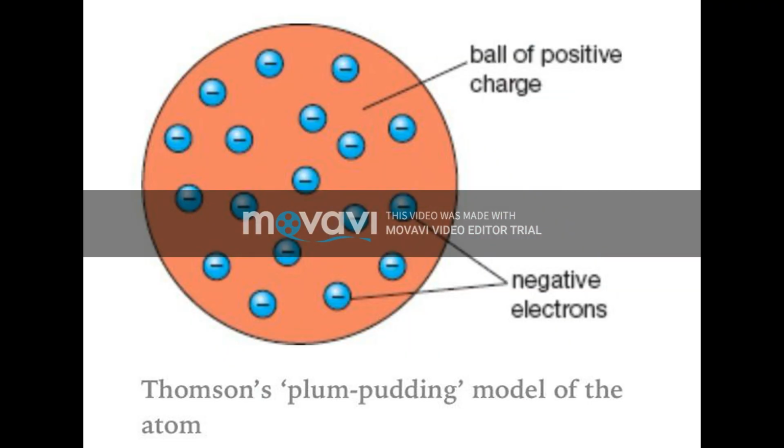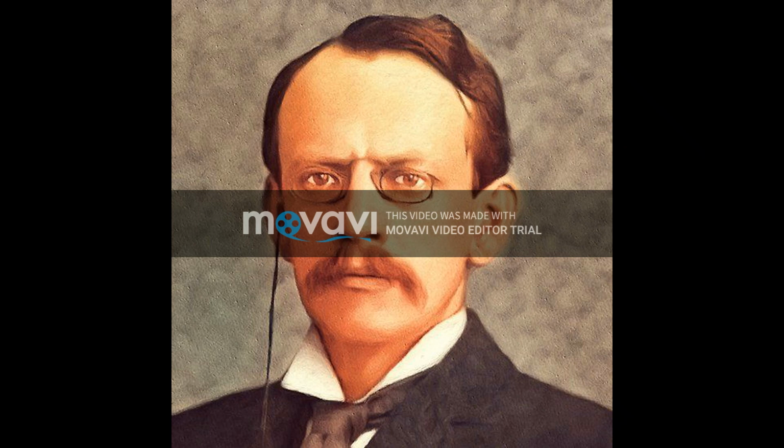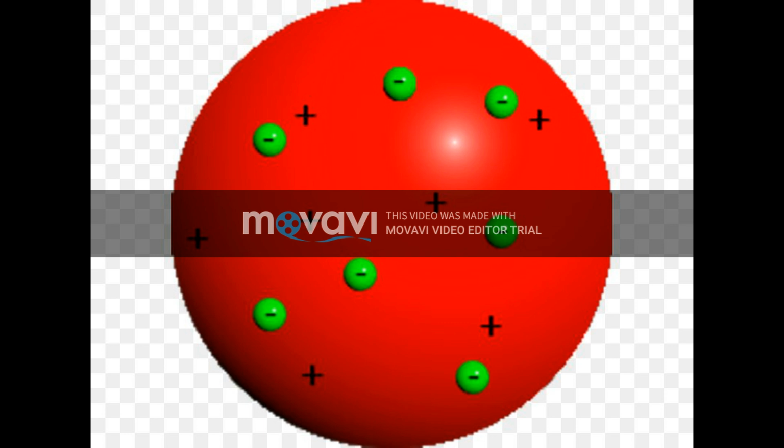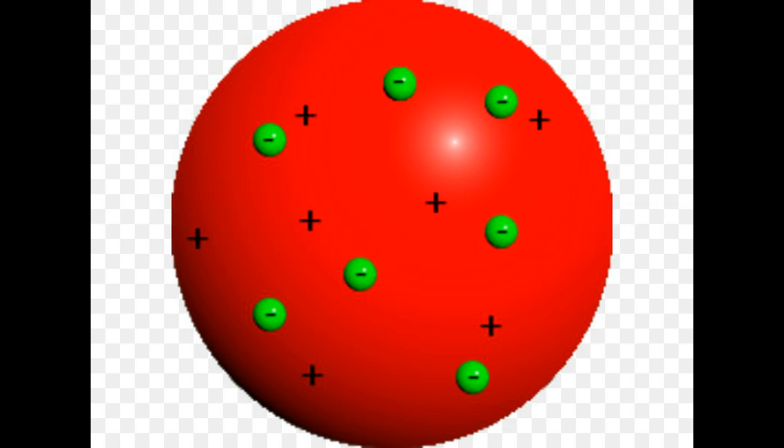The plum pudding model is one of the earliest models of the atom, proposed by Sir J. J. Thomson in 1904. According to this model, an atom is a positively charged sphere on which negatively charged electrons are scattered around.